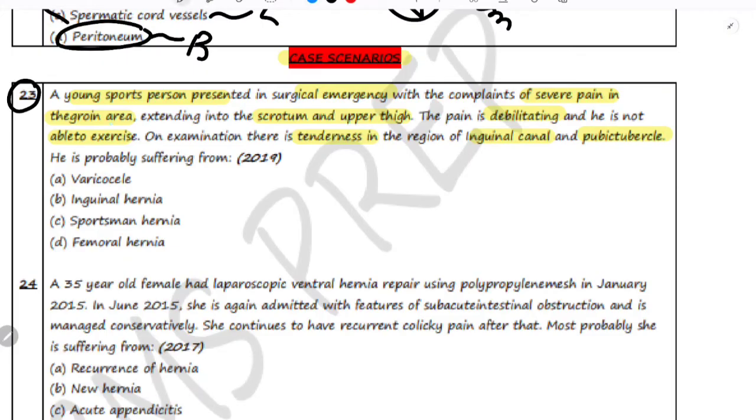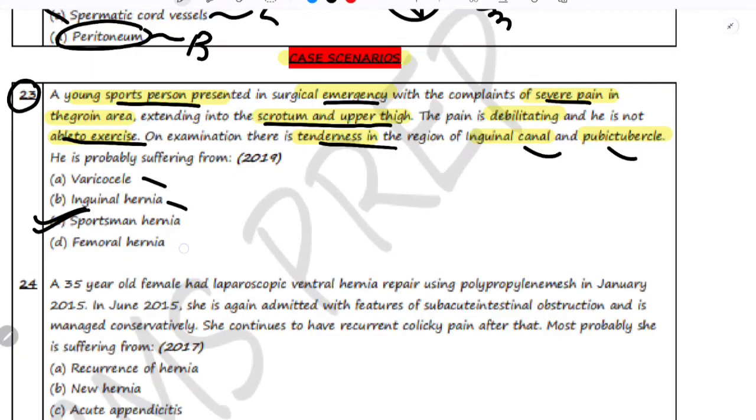So in this question we have a young sports person who presents in surgical emergency with severe pain that is extending into the scrotum and upper thigh, and he is not able to exercise, and there is presence of tenderness in the inguinal region in the pubic tubercle. So the correct answer is sportsman hernia. Why other options are incorrect? Let's go through them one by one.